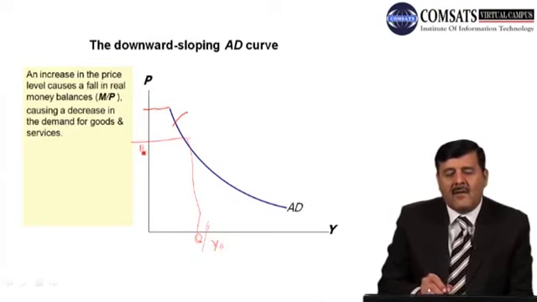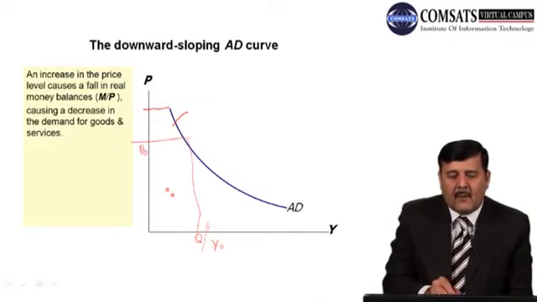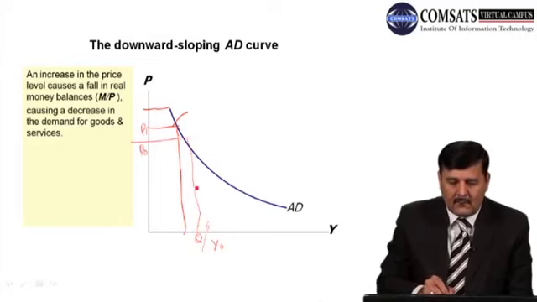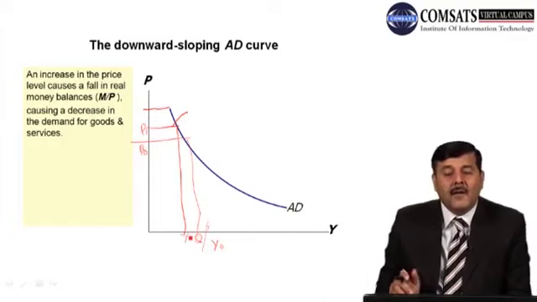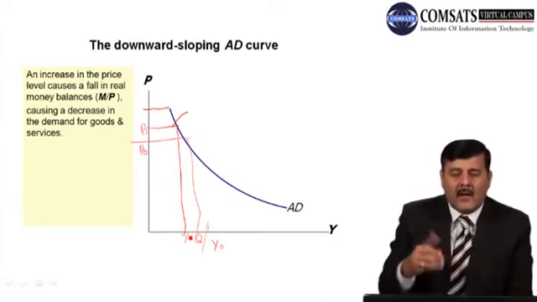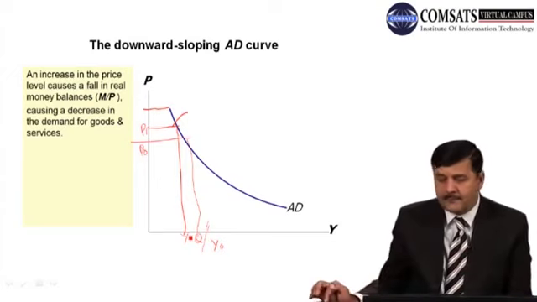At a certain price level we have a Y naught output level. Now as we see, if prices go up from P naught to P1, demand for real balances goes down, and output level or demand for goods and services will go down from Y naught to Y1. Right, but the economy is moving along the same aggregate demand curve.